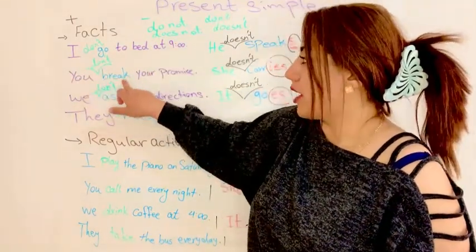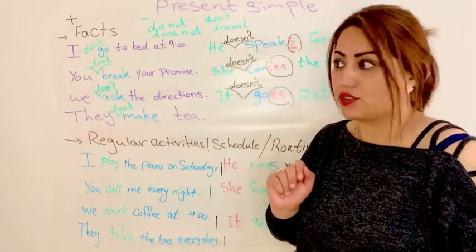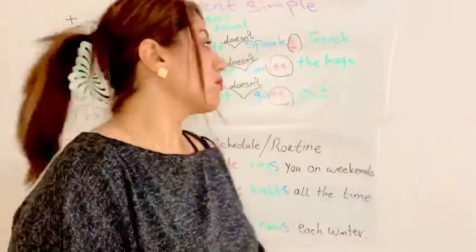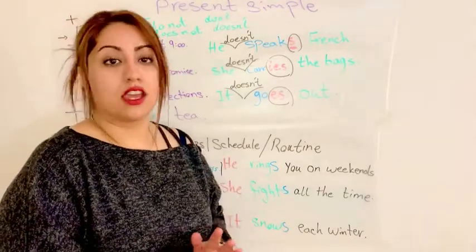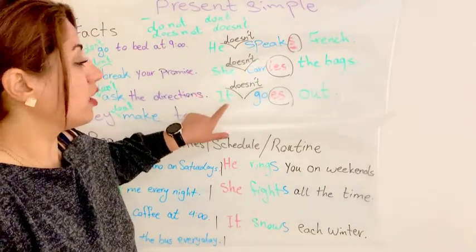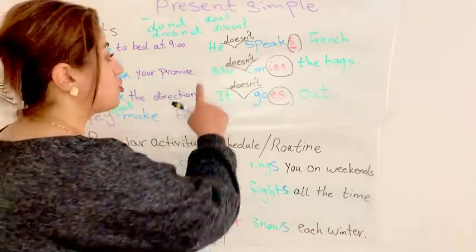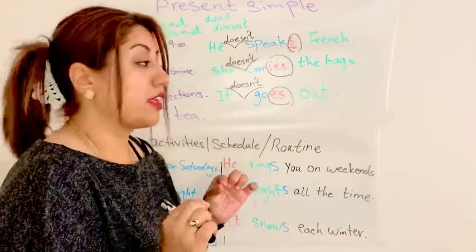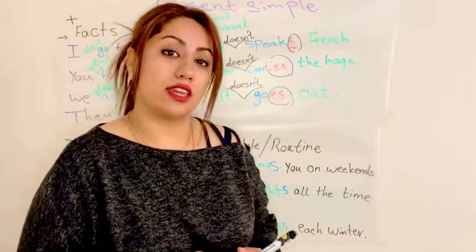You don't break your promise. We don't ask the directions. They don't make tea. This is the form. And also, we use does not. We say doesn't to change the formation to negative for he, she, it. These forms: he doesn't, she doesn't, it doesn't.